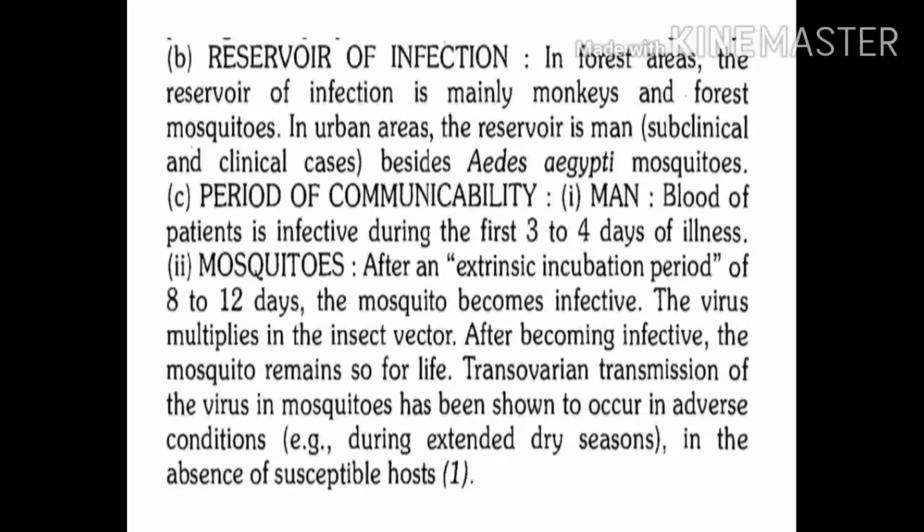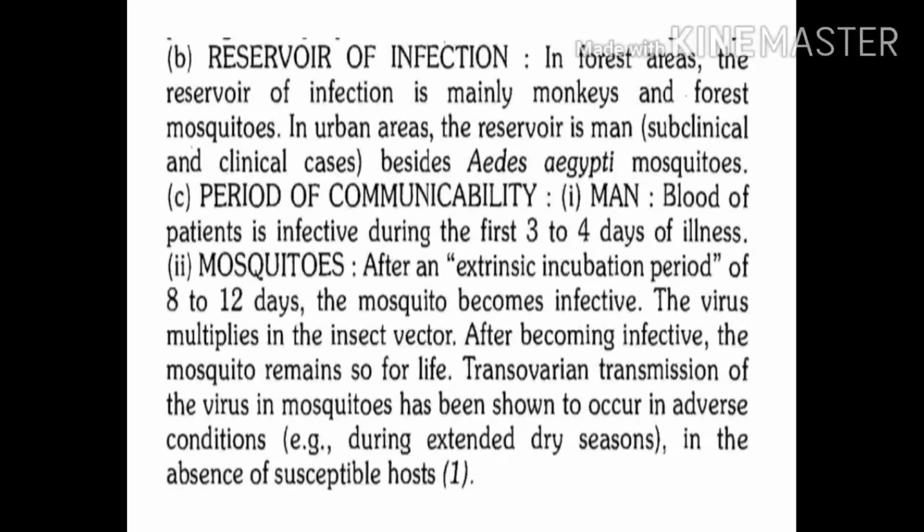What is the period of communicability for this disease? It is seen in the first 3 to 4 days of illness, because this is the stage of viremia.